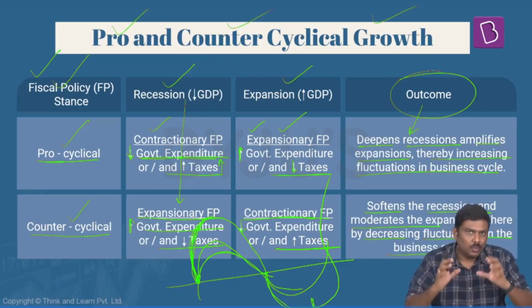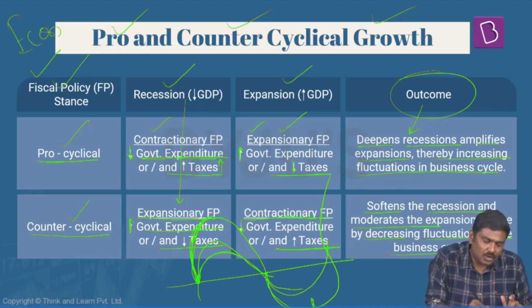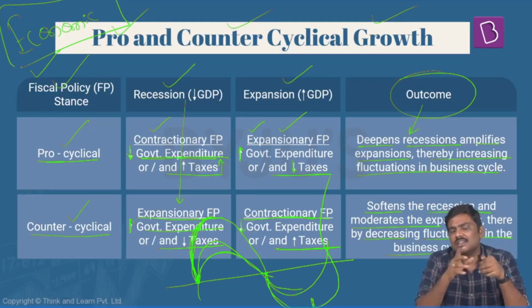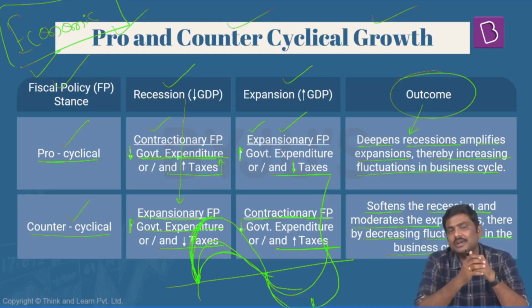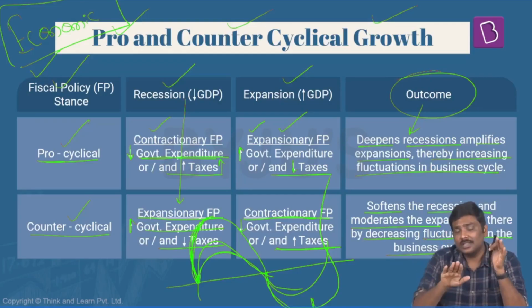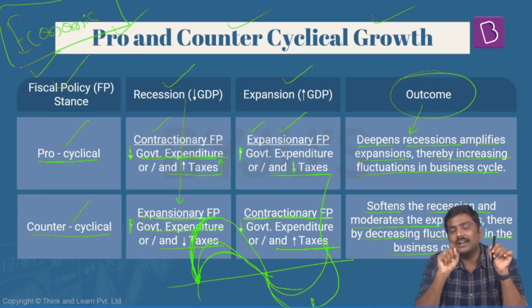Now understand this. Why should you study all of this? If you take the current economic survey, there has been a lot of discussion with respect to this idea of pro and counter cyclical policies of the government. The current economic survey basically says that many of the times the policies of the Government of India are pro-cyclical in nature. I'll repeat the statement here. Many of the times the government policies have been found to be pro-cyclical, or to put it in a very diplomatic way, it says that at many points of time it has been found that the government policies are not counter-cyclical.